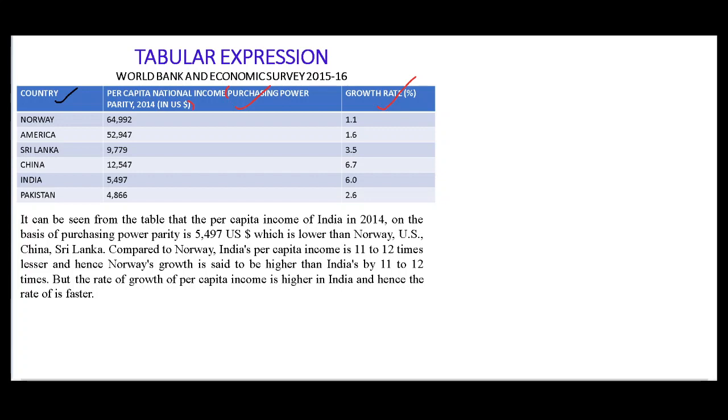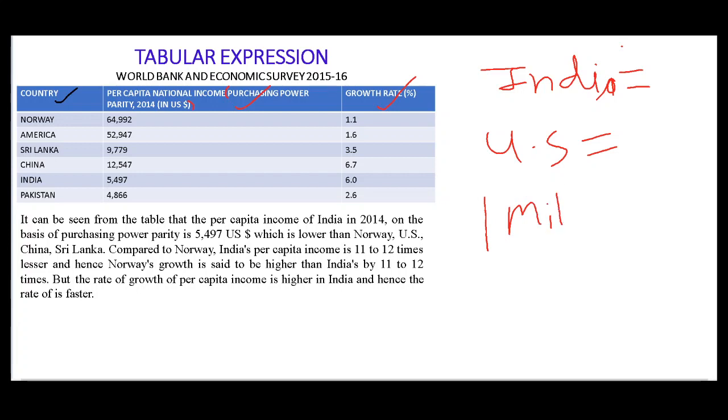Now what is purchasing power parity? Purchasing power parity, in normal language in which you can understand, is in India and in US. This is just an example.